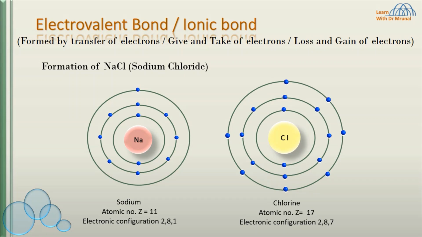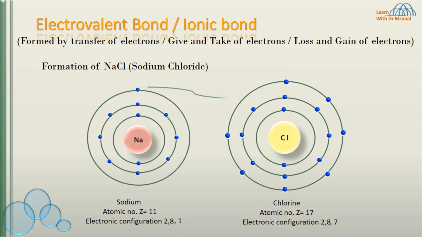Sodium has 1 electron in its outermost shell and chlorine has 7 electrons in its outermost shell. So both the atoms do not have a complete octet. Both the atoms do not have 8 electrons in their outermost shells.